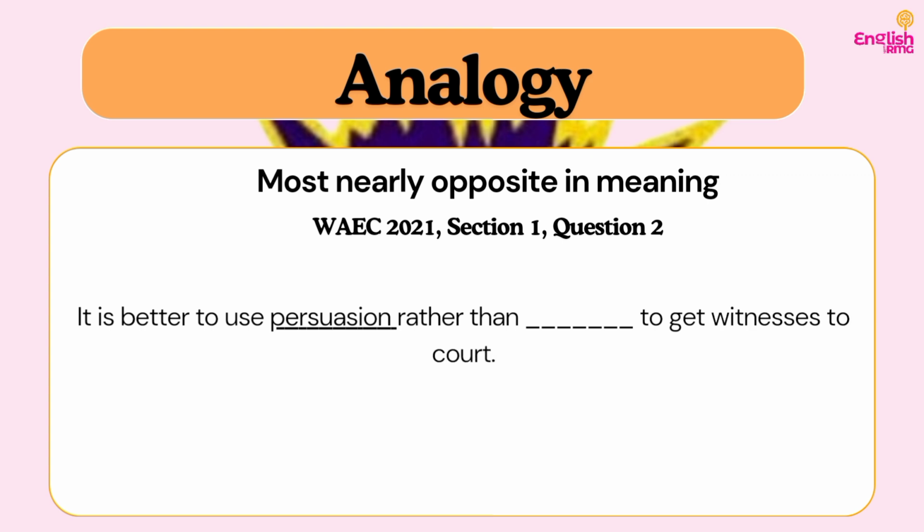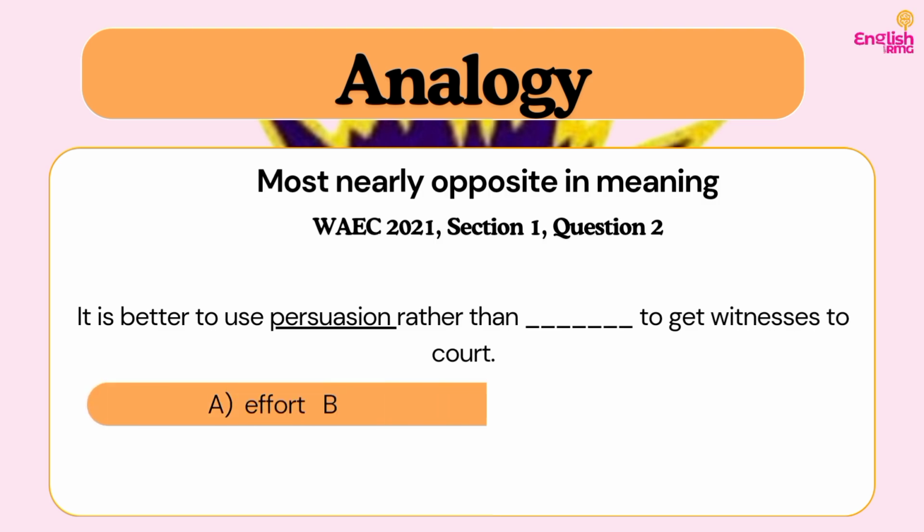It is better to use persuasion rather than dash to get witnesses to court. So now we are trying to look out for the word most nearly opposite to what? Persuasion. Such that if I say A is to B as C is to D, the word that I'm going to be using is going to oppose what? Persuasion. Do you understand? So now let's consider the words in the options for us to see which one can best fit into this context.